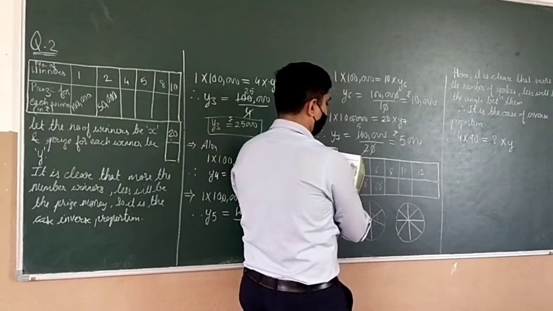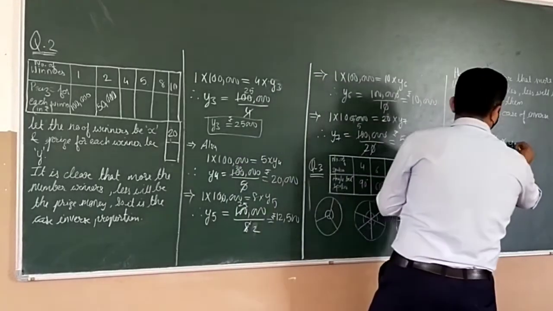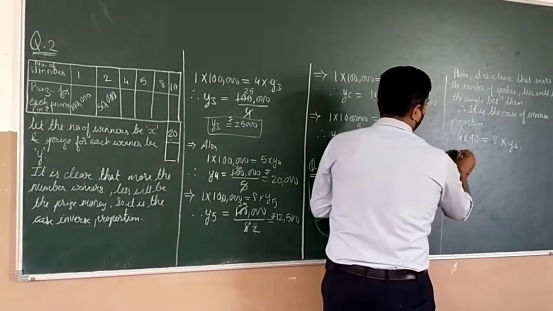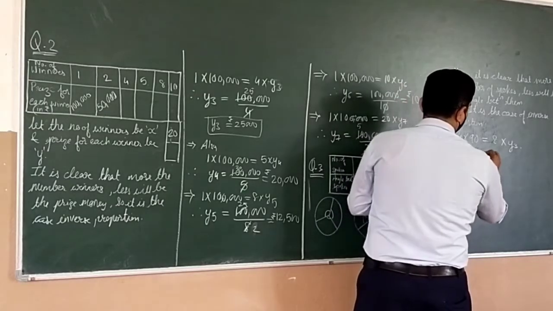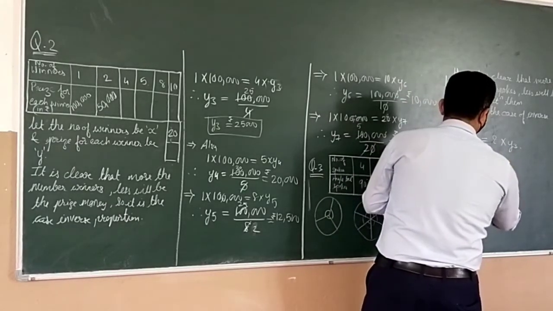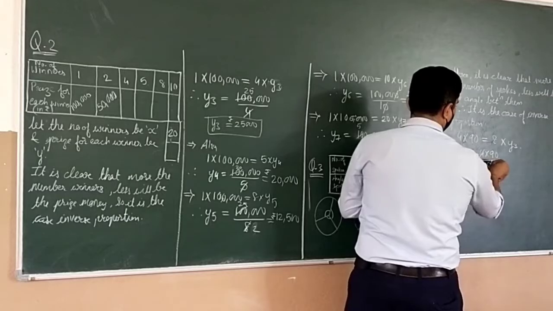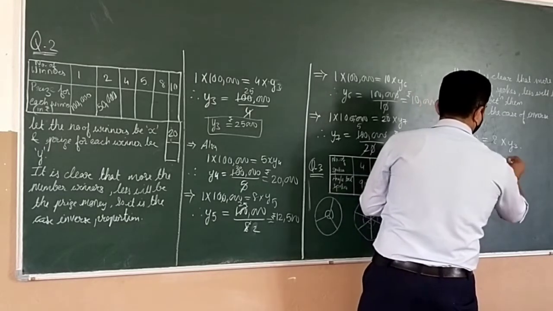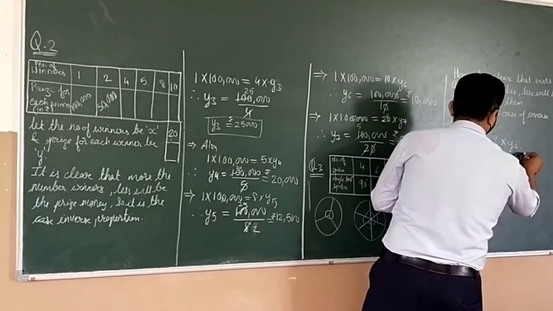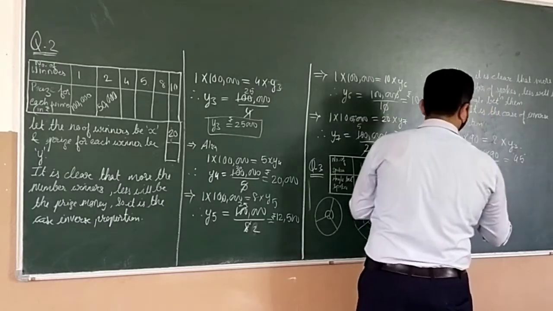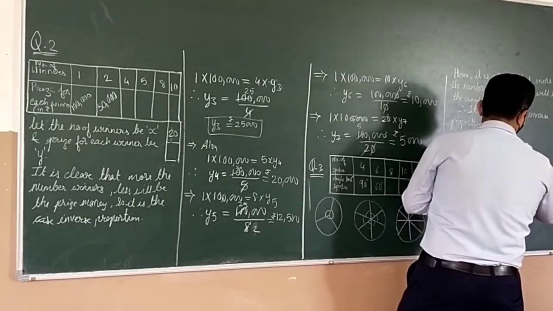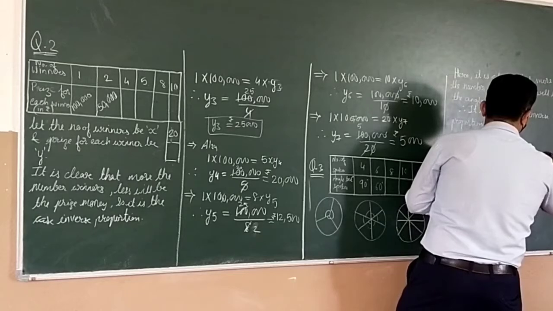We will take this as x and this will be as y. Therefore, y3 will be 4 into 90 divided by 8. 4 1s are 4, 2s are 90 divided by 2 will be 45 degree. Are you all getting? Therefore, y3 is equal to 45 degree.